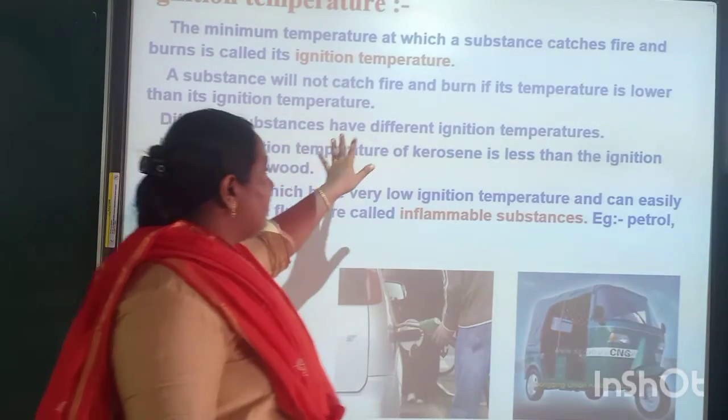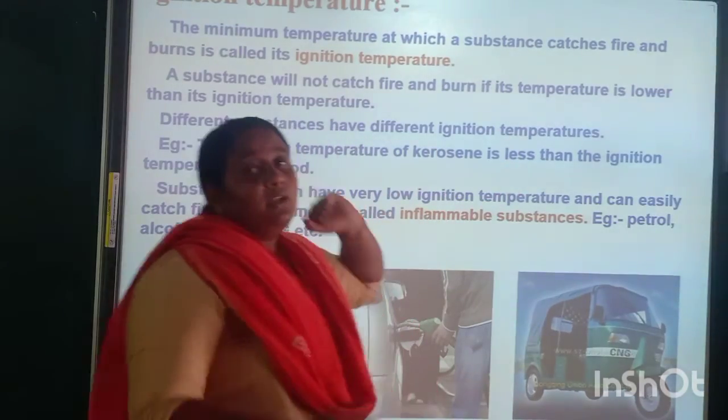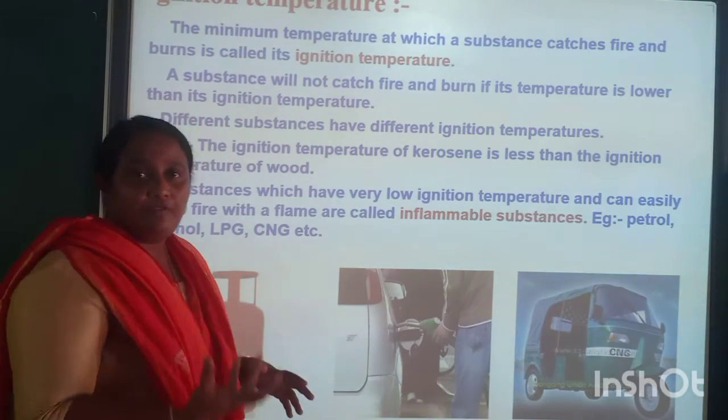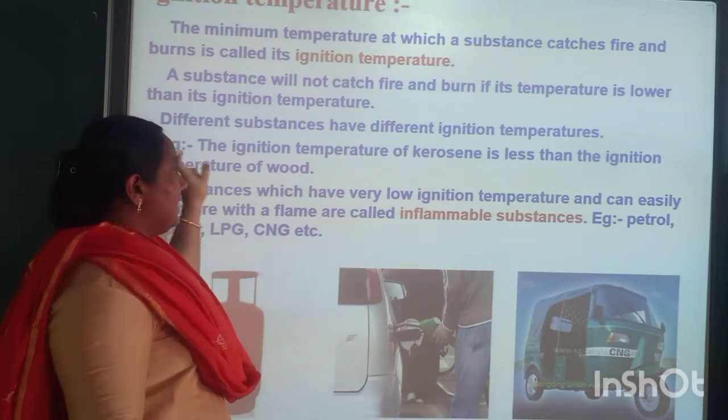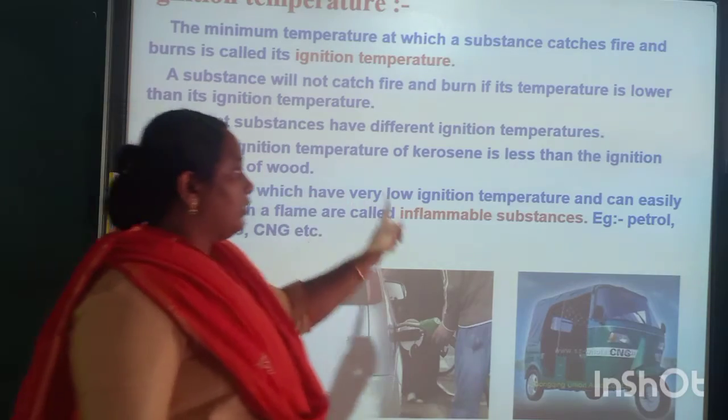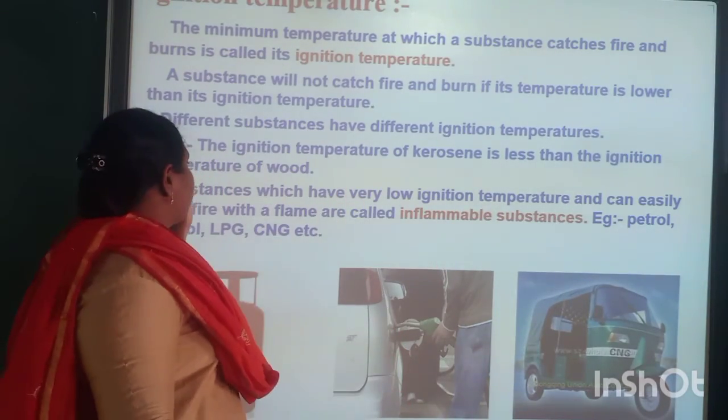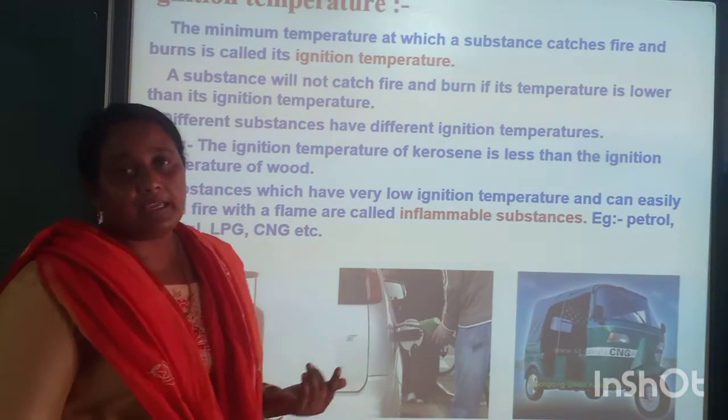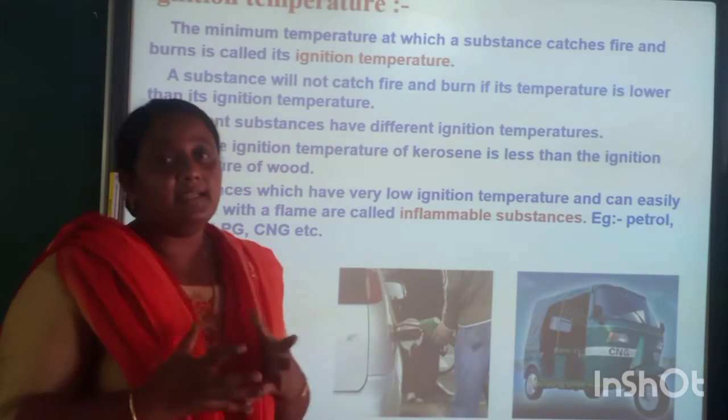Different substances have different ignition temperatures. Example, the ignition temperature of kerosene is less than that of wood. Why? Because we may see that, isn't it?